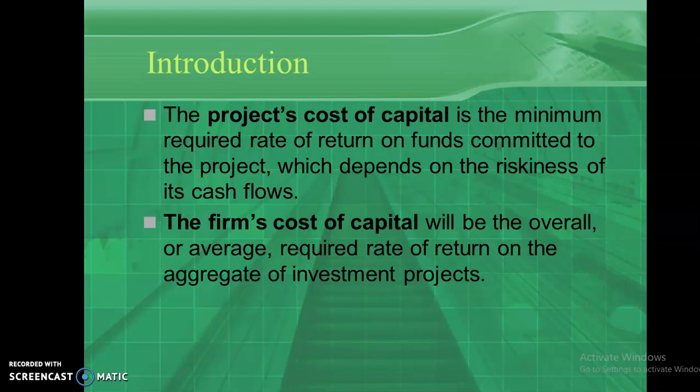So here everybody has their own expectations. The firm will expect a minimum rate of return from the projects. The suppliers of funds will expect a certain rate of return from the company as compensation. So the expected rate of return is basically known as the cost of capital. This expected rate of return is minimum in nature, and then it's known as cost of capital.